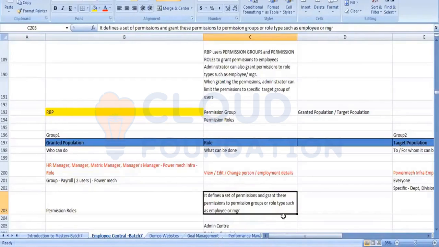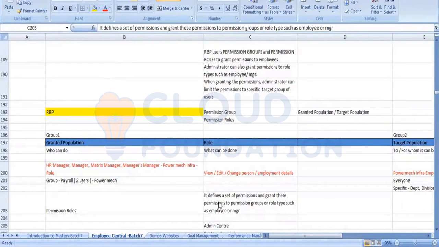Recruitment means the recruitment person will get the permission related to the recruitment tab. The payroll person will not be involved in recruitment. Yes. Now we have got the difference between the granted population and the target population, and we also understood what a permission role is.